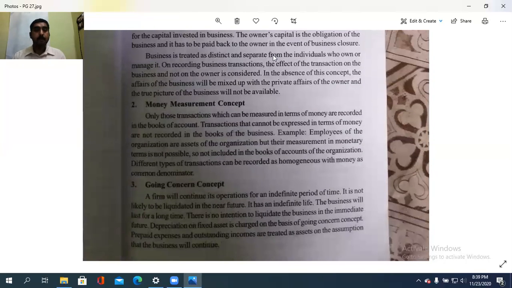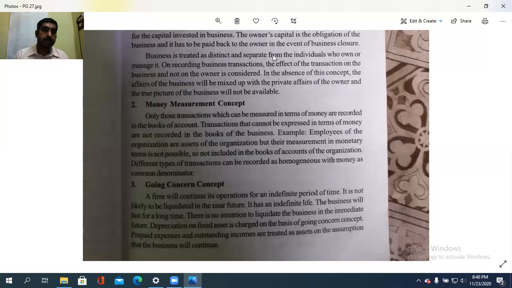While the second is money measurement concept. From the name itself, what is that? Measuring the money. Only monetary transactions are recorded. Simple sentence, this is the one. So only those transactions which can be measured in terms of money are recorded in the books of accounts. Hope you are clear now. Transactions that cannot be expressed in terms of money are excluded from the books of accounts or books of the business. If there is a monetary transaction, it is recorded. That's money measurement concept.